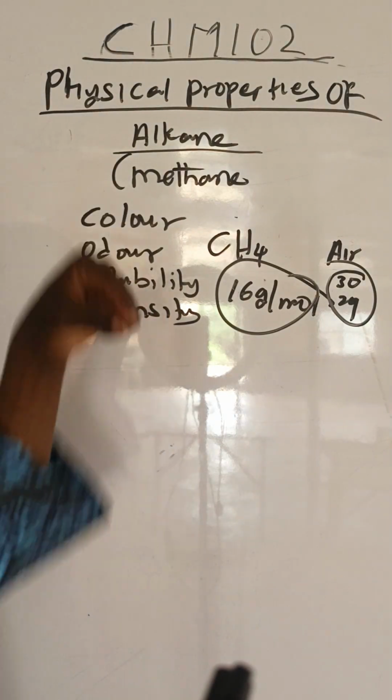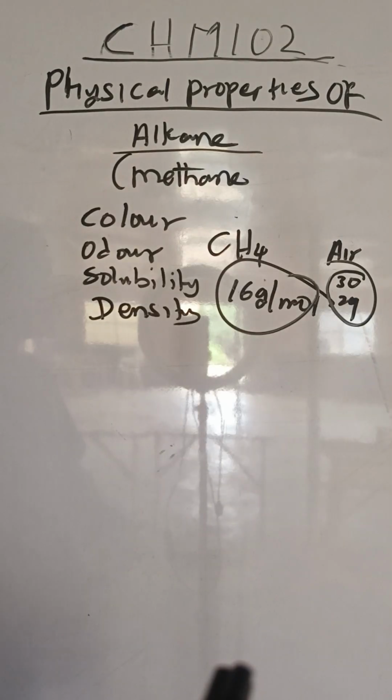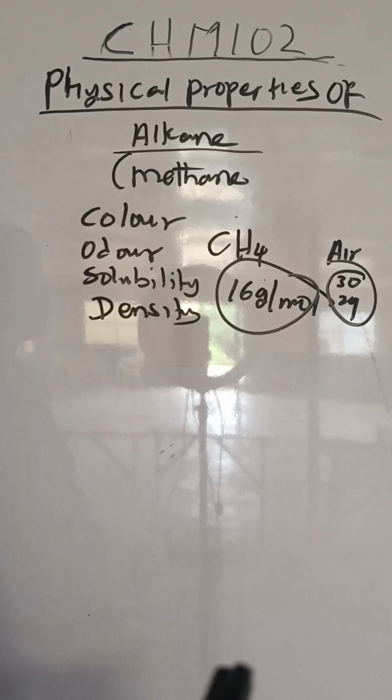downward displacement. And if you discover that the gas you want to collect is greater than air, you consider upward displacement. Another name for upward displacement is what? Downward delivery. Another name for downward displacement is what? Upward delivery. Do you understand like that?